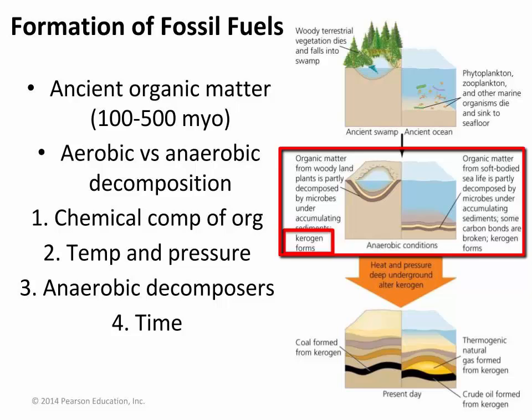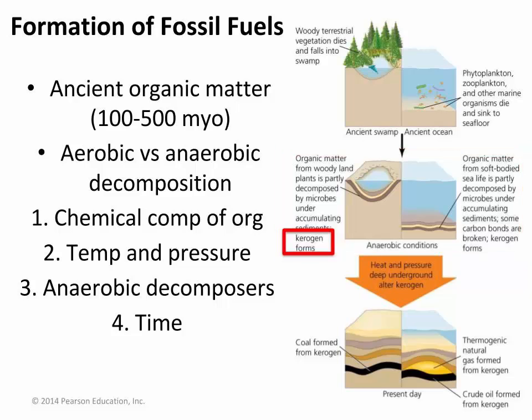This is a process by which kerogen is formed. Kerogen is a complex mixture of hydrocarbons, which are compounds comprised of hydrogen and carbon. Kerogen serves as a source material for natural gas and crude oil, as well as some forms of coal. Heat and pressure transform kerogen to oil, natural gas, and some forms of coal.